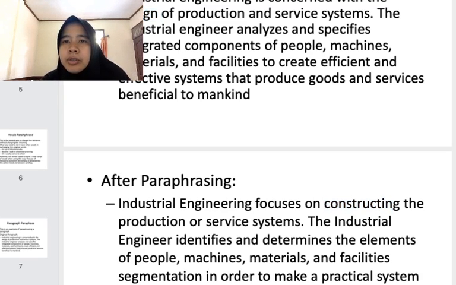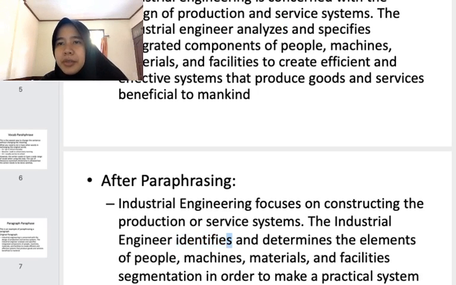And then the industrial, production and service system, I didn't change it because it is specified terminology. And then the industrial engineers is the same. Hanya it difference in this one. I changed the word analyzes into identifies. Okay, analyzes, yeah. So I change into identifies.